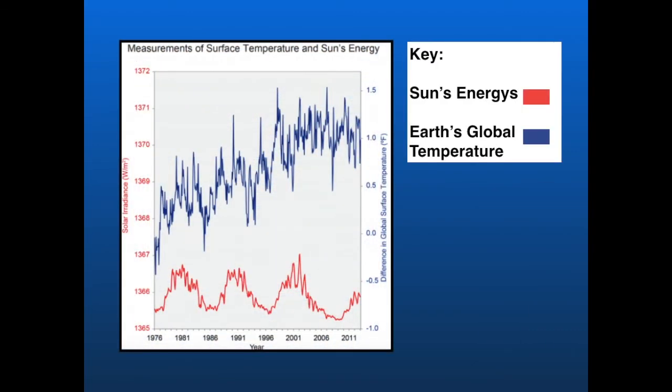In this graph, we're looking at the global temperatures and the sun's energy, which are represented by the red and blue lines. As you can see, both the global temperatures and the sun's energy have yearly variations, all of which is completely normal. But the yearly averages of the sun's energy are decreasing, while the Earth's averages of the global temperature are increasing at a rapid rate. This indicates that the increase of global temperatures is not caused by the warming of the sun.